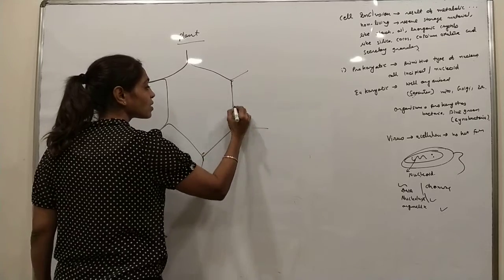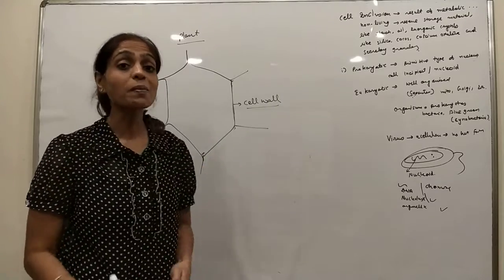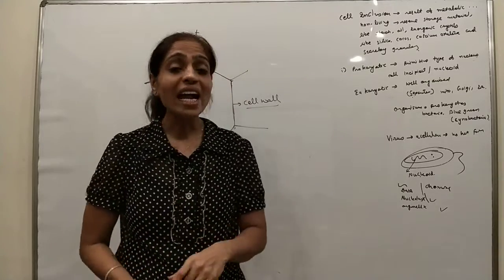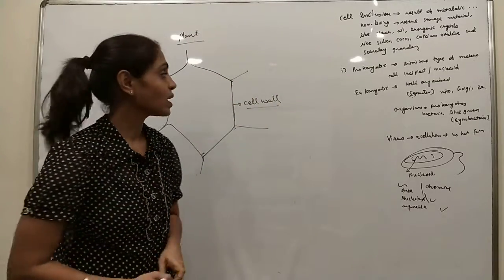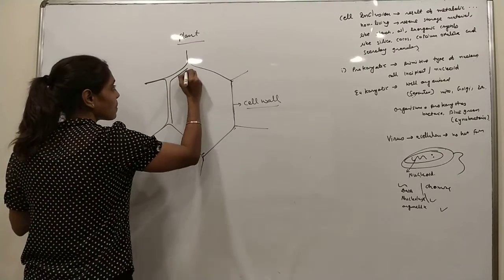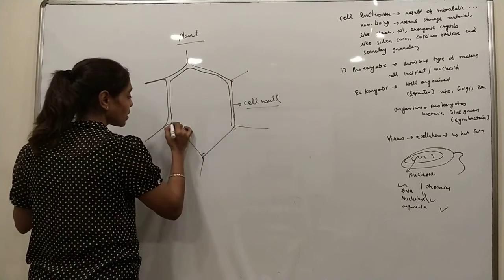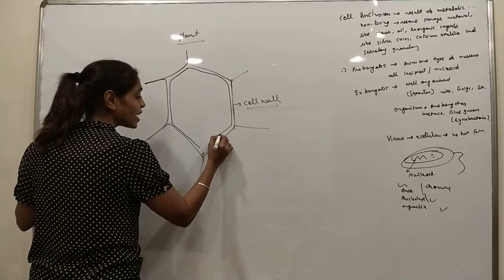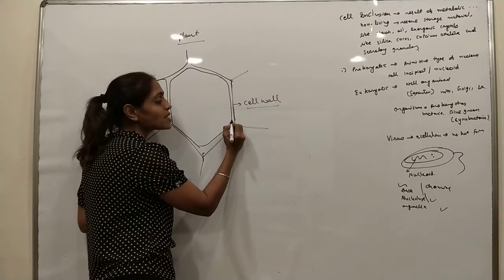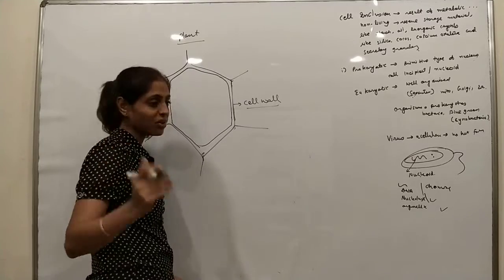This is the cell wall. The cell wall is made up of cellulose, and cellulose is a dead, organic material. Inside the cell wall is the cell membrane, or plasma membrane. The plasma membrane is made of protein and lipid, that is, fat. This is the cell membrane. The cell wall is made up of cellulose, but the cell membrane is made up of protein and lipid, that is, protein and fat.